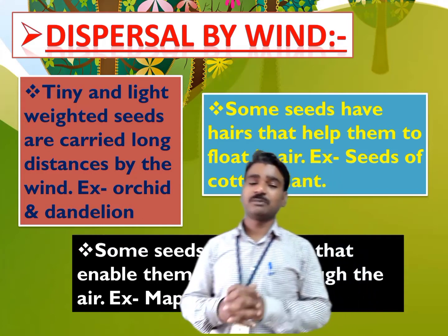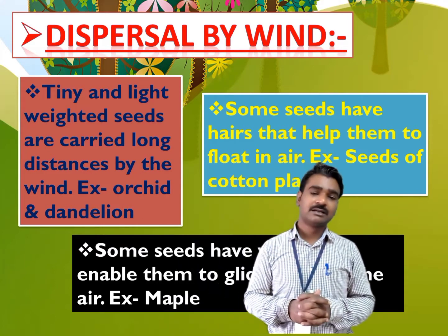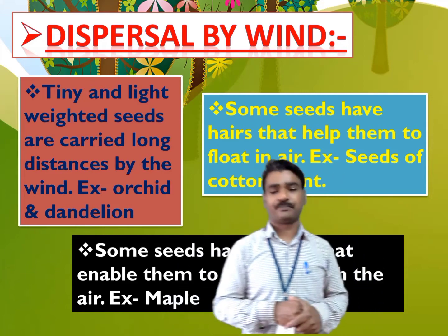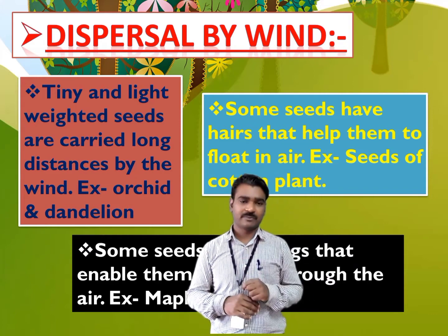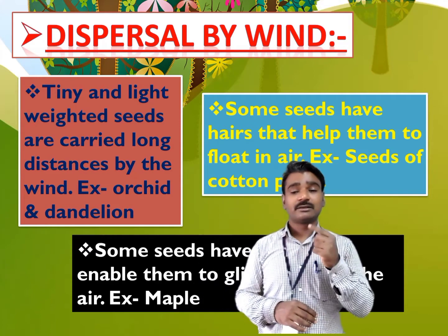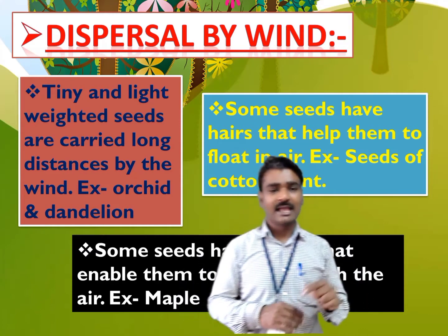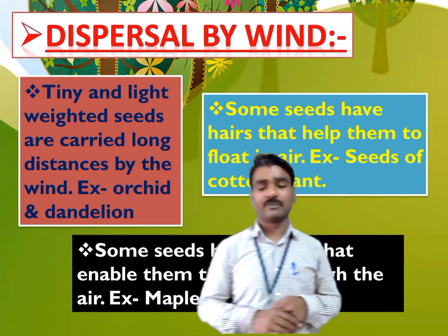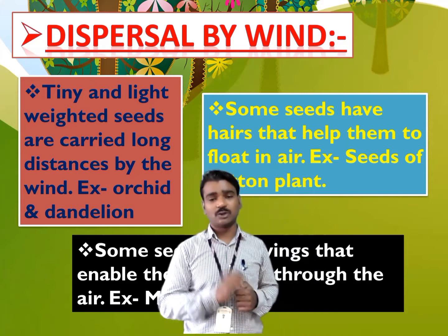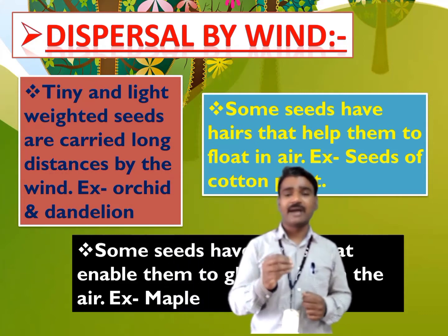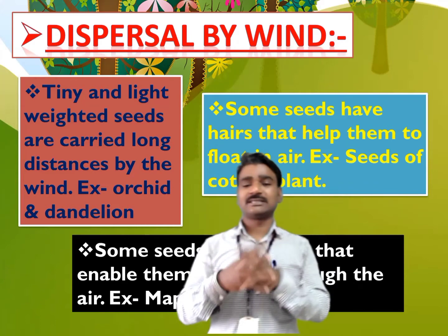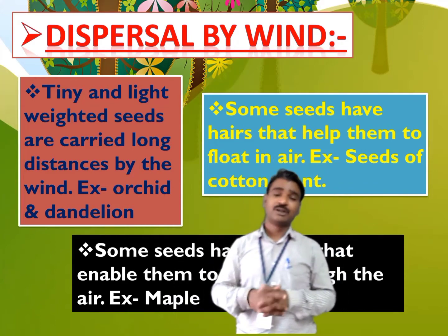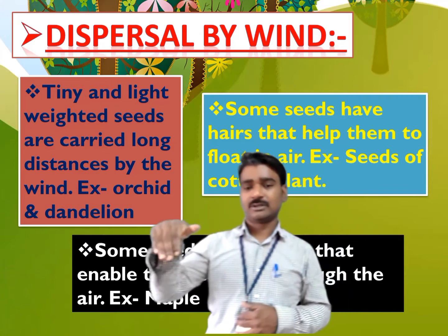Examples of seeds which are carried by the wind are orchid and dandelion. So the wind carries the seeds which are light weighted and small in size. The wind also carries those seeds which have hair-like structures on them. Some seeds have hairs that help them to float in air.